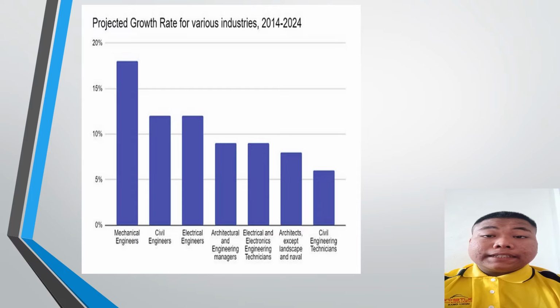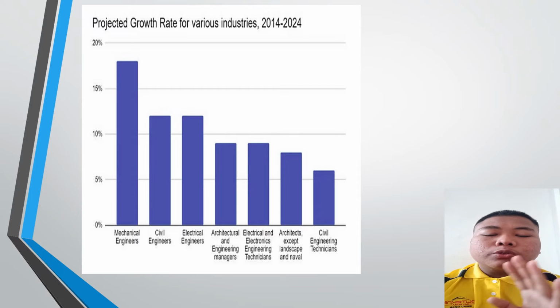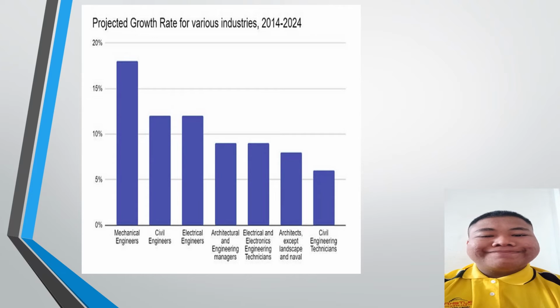Also, electrical and electronic engineering technician records the same percentage of the project growth rate, fractionally lower than a tenth from 2014 to 2024. And architectural except landscape and naval between 2014 to 2024 record a project growth rate which is much lower than a tenth.